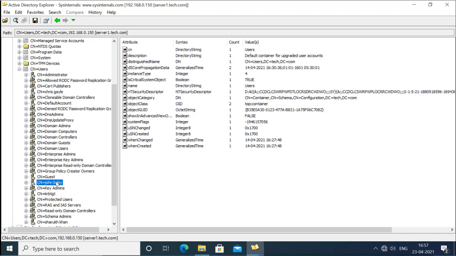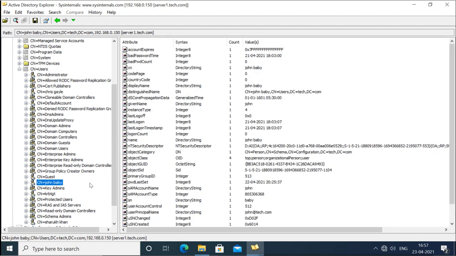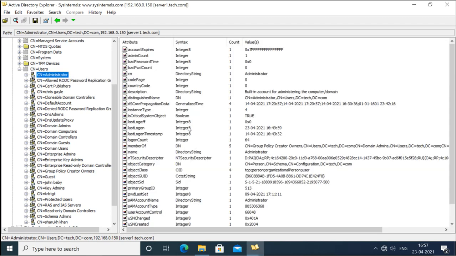and this was the user which I used to get this information. When I select the user, you can see the whole information about the user, and it is very detailed. Now this is the normal user, and this is administrator. I can see the information about the administrator also. When we double click the administrator account here, it shows all the information.